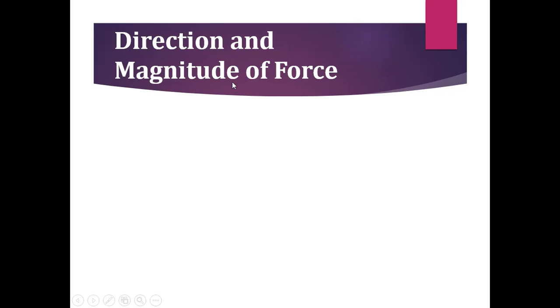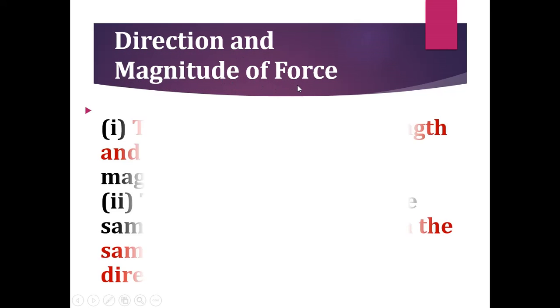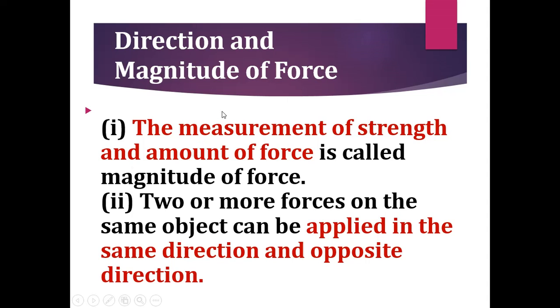Now, direction and magnitude of force. Already I have told what is meant by magnitude. The measurement of strength or amount of force applied over an object is called magnitude of force.